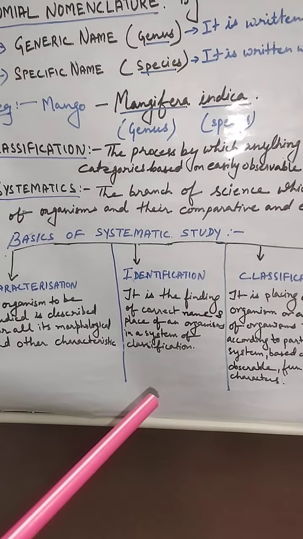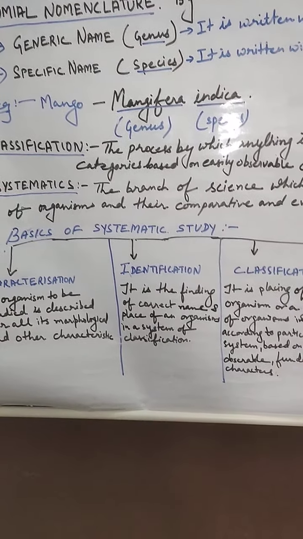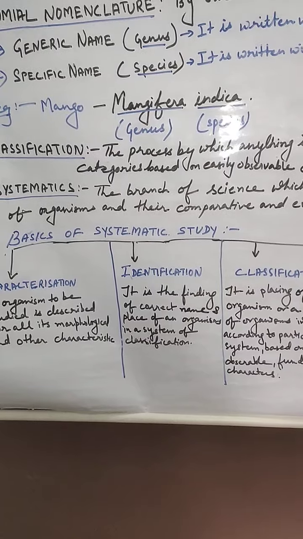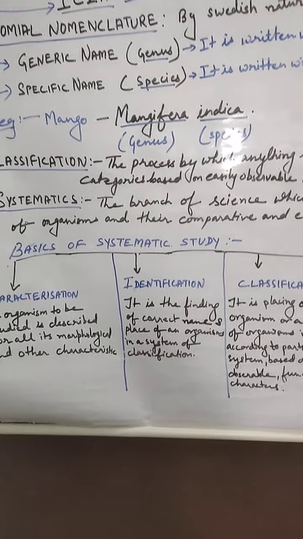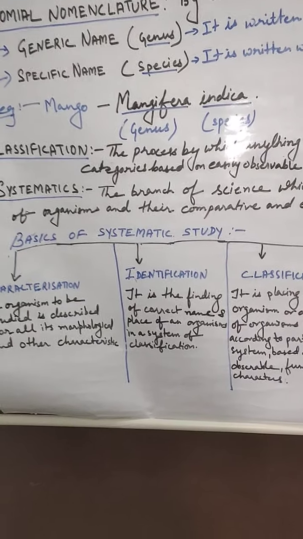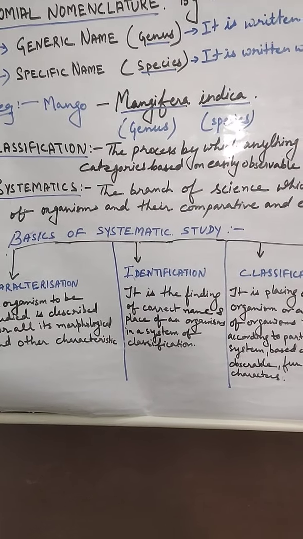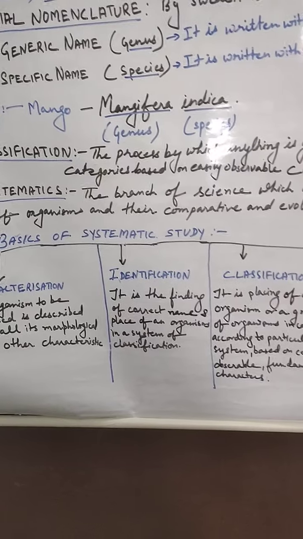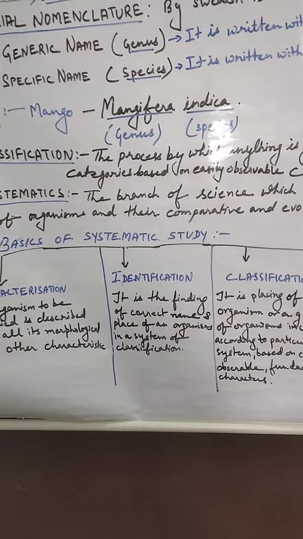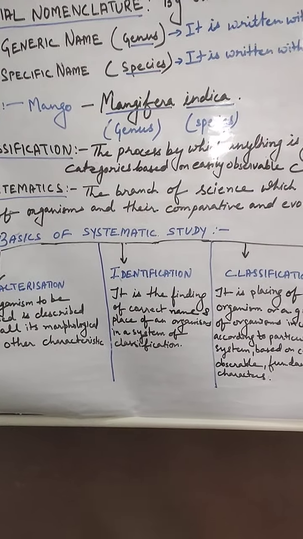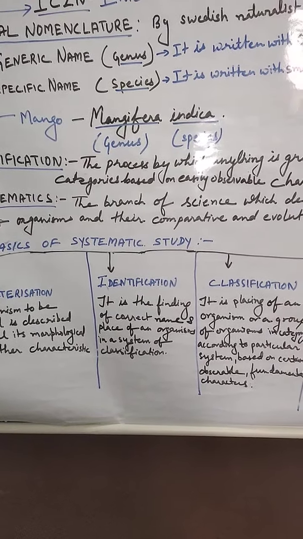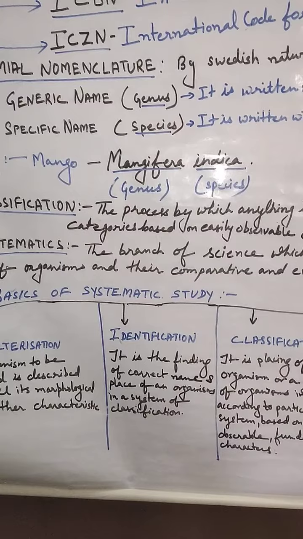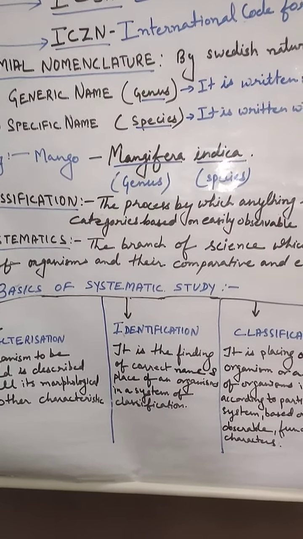Linnaeus used this term Systema Naturae as the title of his publication. So the scope of systematics was later enlarged to include the identification, nomenclature and classification of organisms, which deals with evolutionary relationship between organisms.